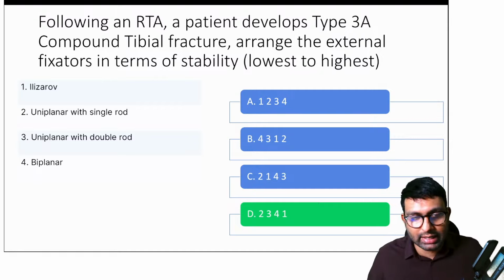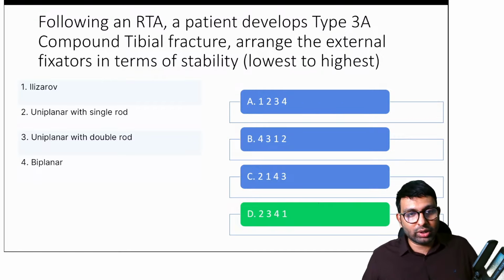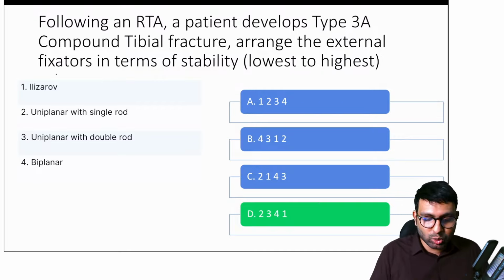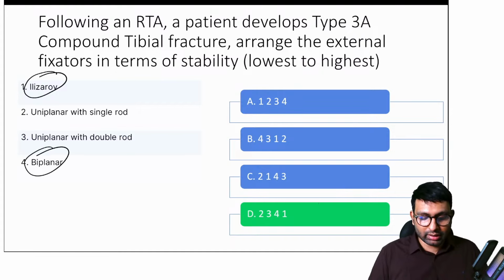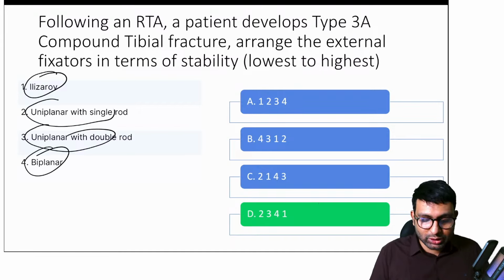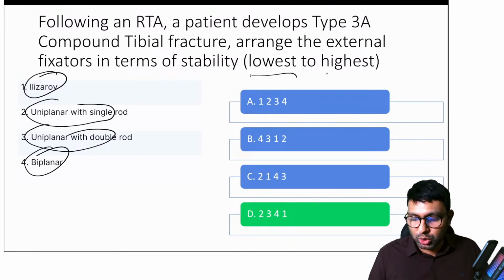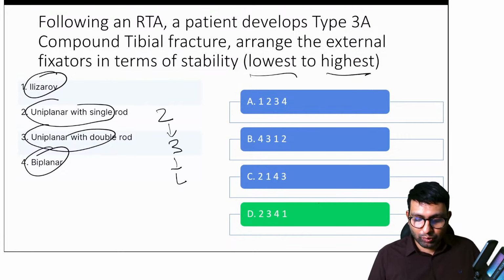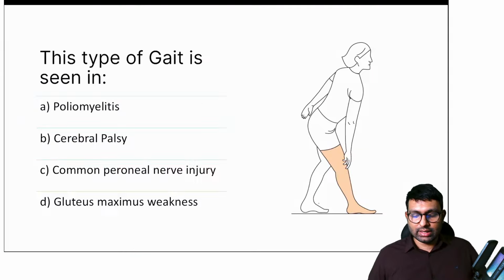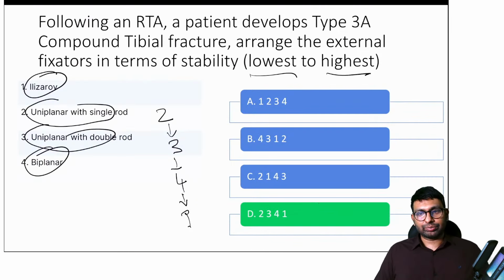Yes, Shahzad again has understood the answer here. It is D. Okay, what is the biggest one? It's Ilizarov. Next is biplanar. Then is uniplanar with 2 rods. Least is uniplanar with single rod. They are asking from lowest to highest. So it has to be 2, then 3, then 4, and then 1. Okay, so this is the answer.